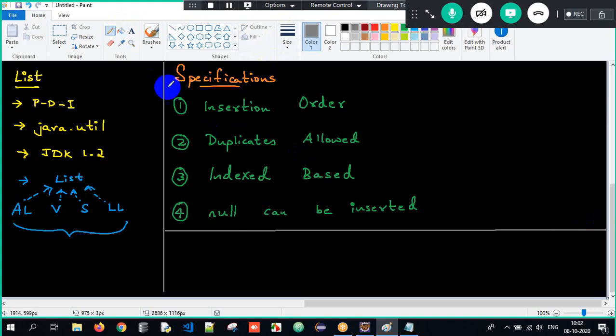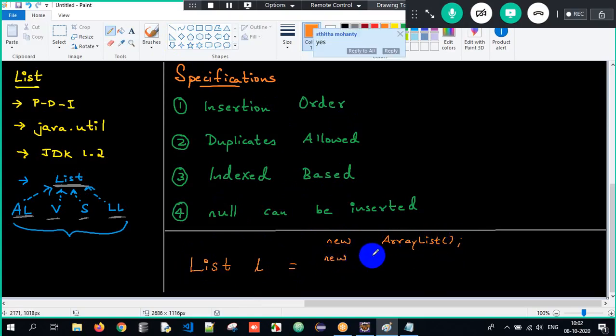But now, since List is the super interface for ArrayList, Vector, Stack, and LinkedList, which all implement List, can I write it this way? Can I have List l equals, with the super interface reference, can I create an object of ArrayList, new ArrayList, and store it into the List interface? Yes. Can I create a new Stack?